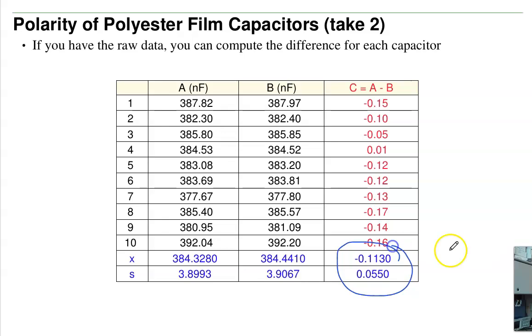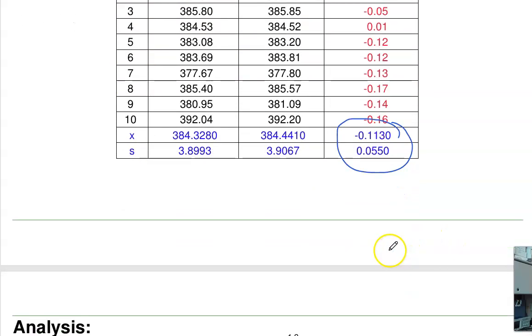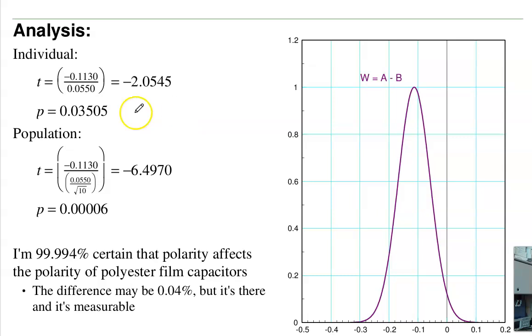Now using this data, analyze it. For an individual, the t-score is how far the mean is from 0 relative to the standard deviation. It's minus 2 deviations away. And the probability is 3%. That's the area of the tail, or 97%, or the main part. So that says for an individual, there's a 97% chance that it has smaller capacitance with correct polarity, higher capacitance with incorrect polarity.